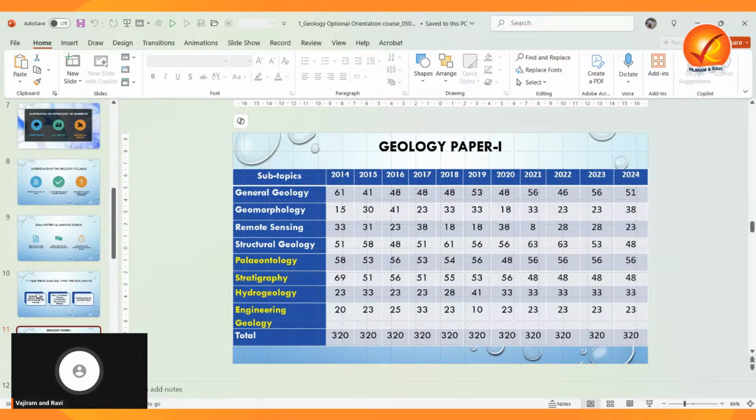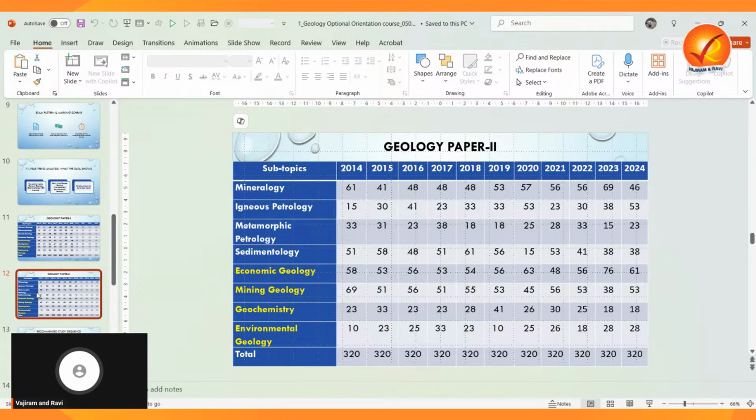Now coming to paper 2, our focus is important, especially on mineralogy, followed by petrology, and then mining geology, as they often carry the bulk of marks. Igneous and sedimentary along with environmental also feature regularly. By aligning your preparation with these trends, you can optimize your study time and improve your score effectively.